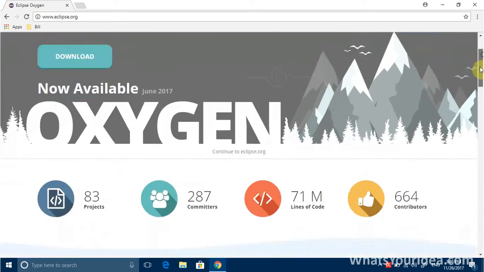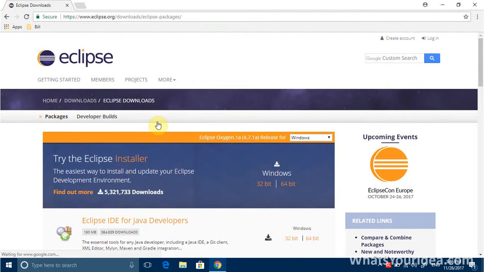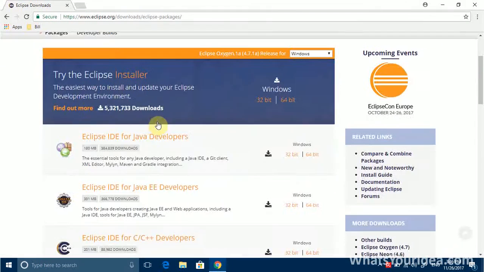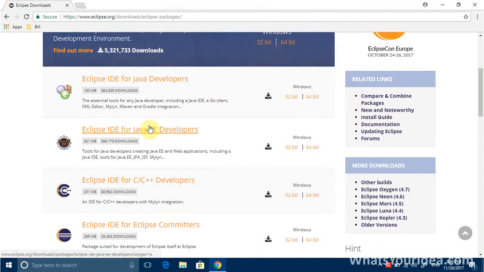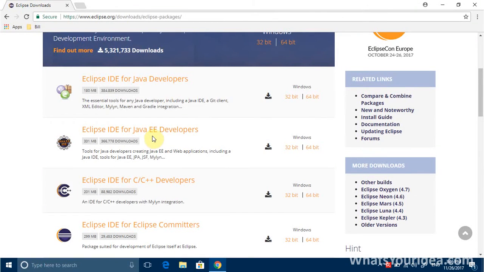click on Packages. If you scroll down, there will be 4 buttons. Click on Packages. And here, there are 2 options, Java EE and Java. The other ones, because we're studying Java, we don't want to worry about. But Java EE and Java. Well, Java EE is a tool for more things Java. For example, Java only supports the basic Java level, but Java EE supports a lot more advanced stuff.